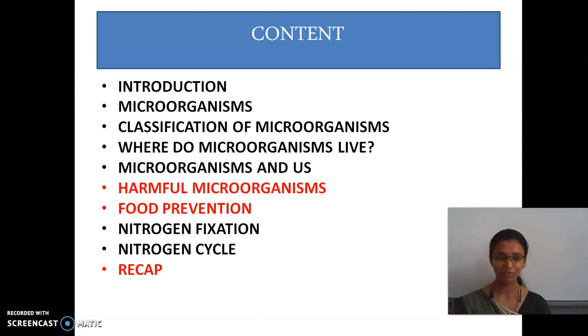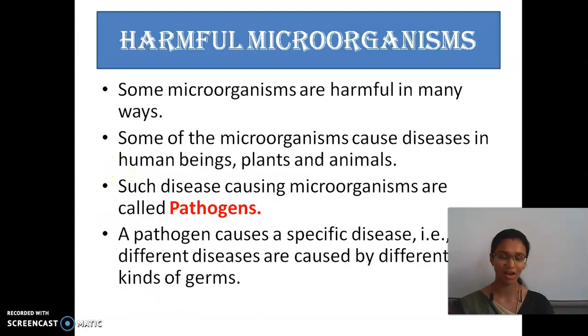And then we have seen medicinal uses: antibiotics, antibodies, and penicillin. Antibiotics are prepared from microorganisms and help to kill microorganisms. Penicillin is taken from killed microorganisms, and antibodies are present inside our body itself. Up to this we have seen, right? They are also used in cleaning up the environment, and they help in fixing nitrogen in the soil. These are the useful things we have seen. Now we are going to see about harmful microorganisms.